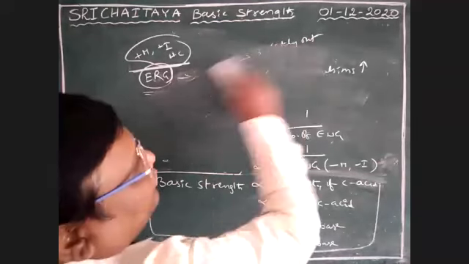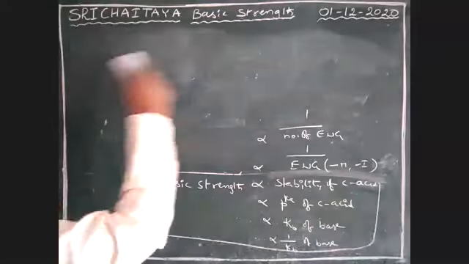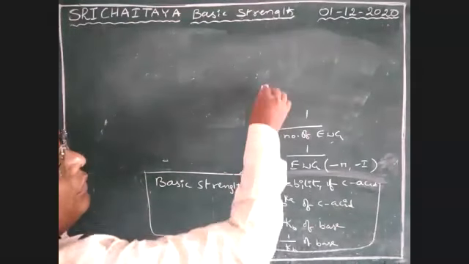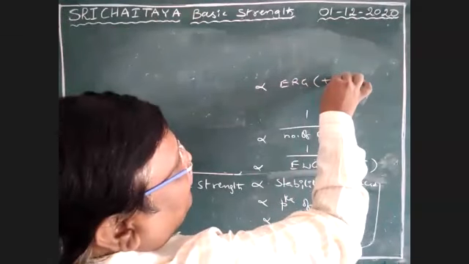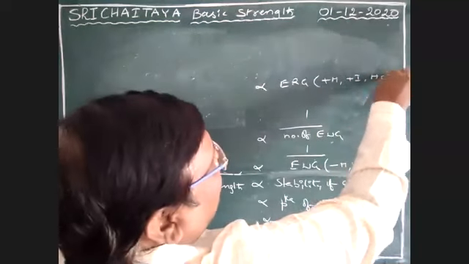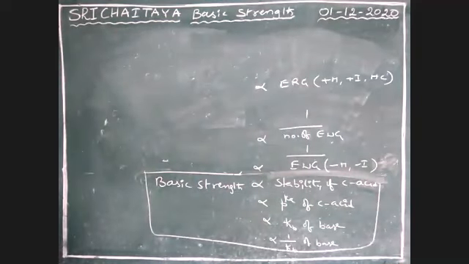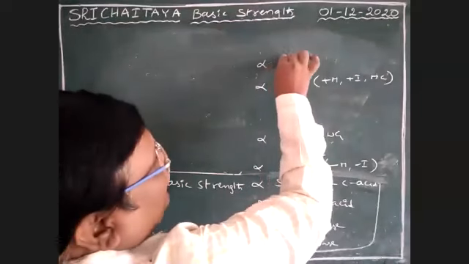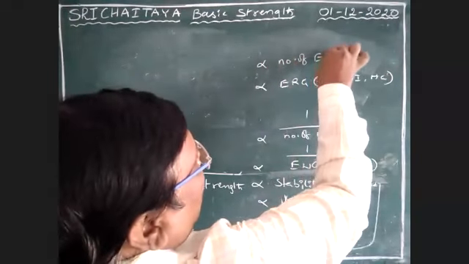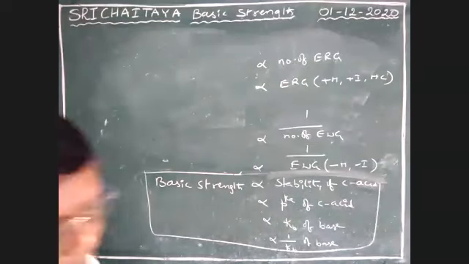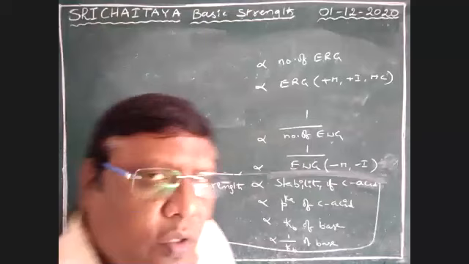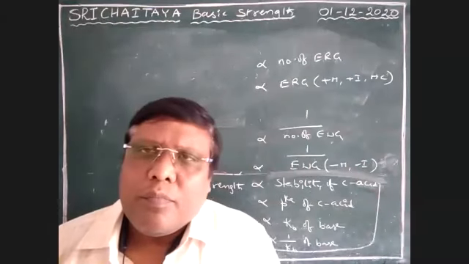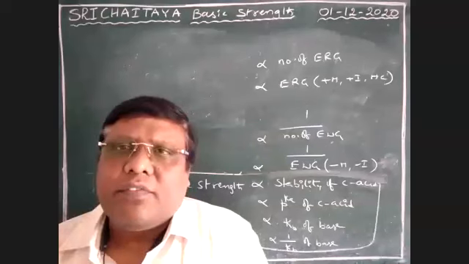So see here, basic strength is also directly proportional to electron releasing groups. That is plus M, plus I, hyperconjugation. And also directly proportional to the number of electron releasing groups. So these are all some factors influencing the basic nature of our compounds.